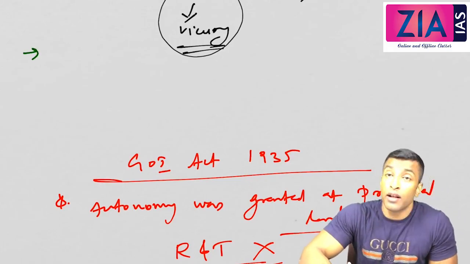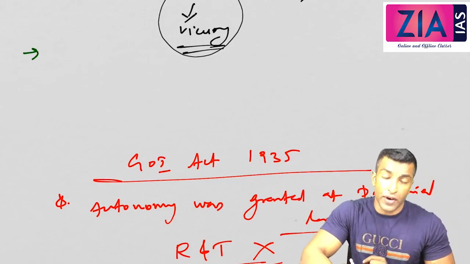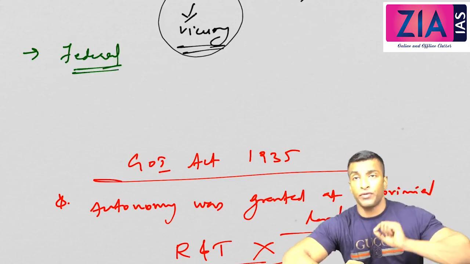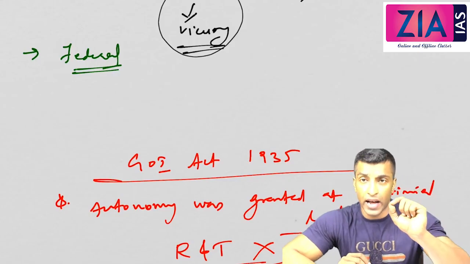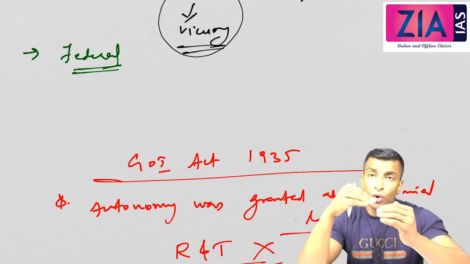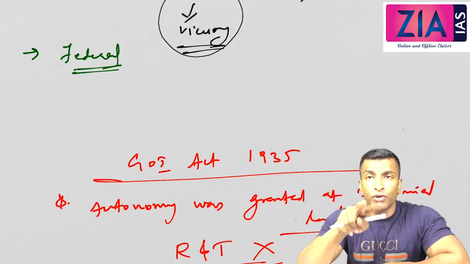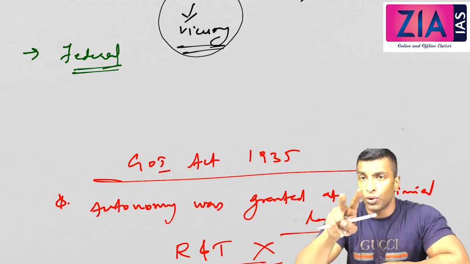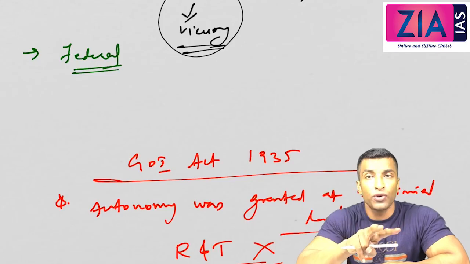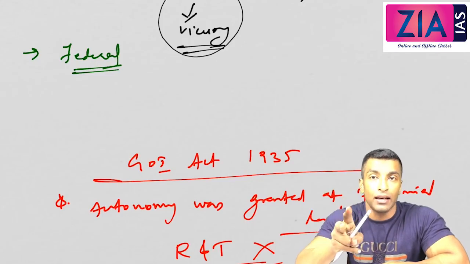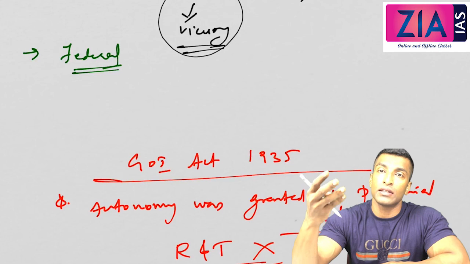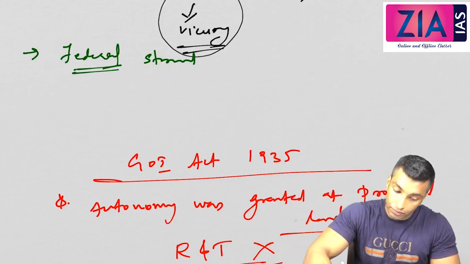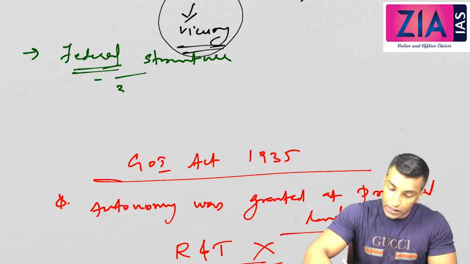And the third point is again very important, federal structure. For the first time, federal structure. Some students always have confusion that federal structure was in 1919 because of diarchy. See, diarchy means rule of two at the same level, that means the governor and the ministers. So two subjects are there. Rule of two at the same level is diarchy. Rule of two at different levels is what federal structure is. So here federal structure was introduced for the first time.